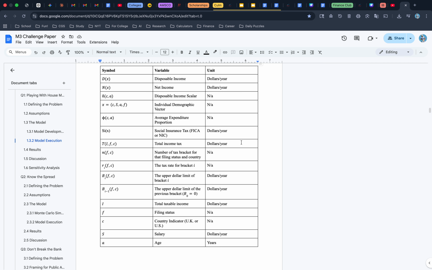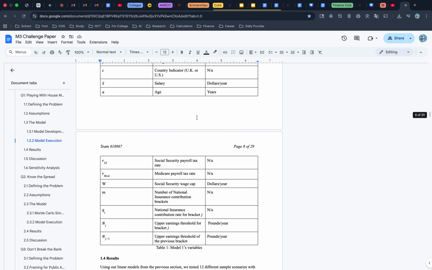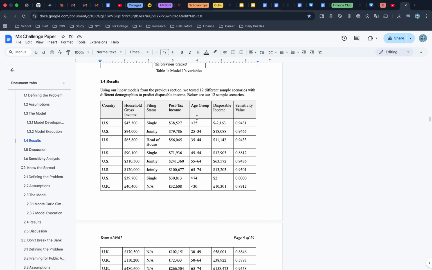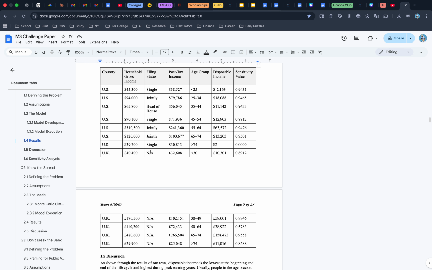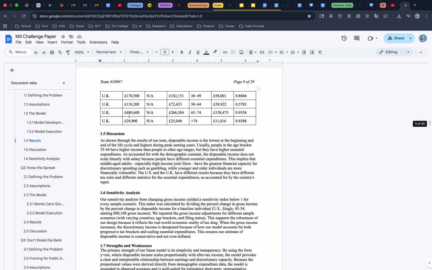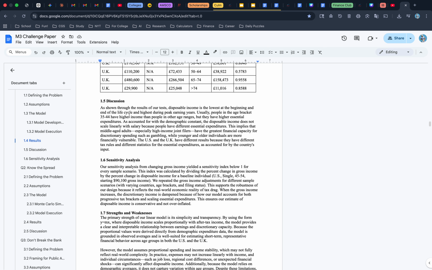These are different variables. You can just read through them with the symbol that we used, the variable name, and the units. And then here's our results using 12 different random sample scenarios with different demographics to predict the disposable income. We used 1 per part of the piecewise function. And our discussion talks about that.